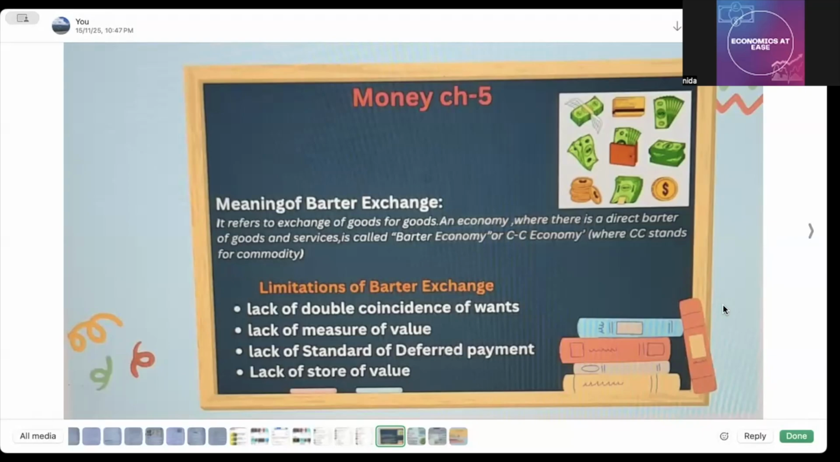So first of all, we are going to just start the summary, that is meaning of barter exchange. It is also known as the barter economy or C economy, where C stands for commodity, okay? And here the exchange of goods for goods takes place. I have already discussed this in detail in the previous videos, so go through that. Now limitations of barter exchange: lack of double coincidence of wants, lack of measure of value, lack of standard of deferred payment, and lack of store of value, okay? All these limitations are going to be the features or the functions of money.